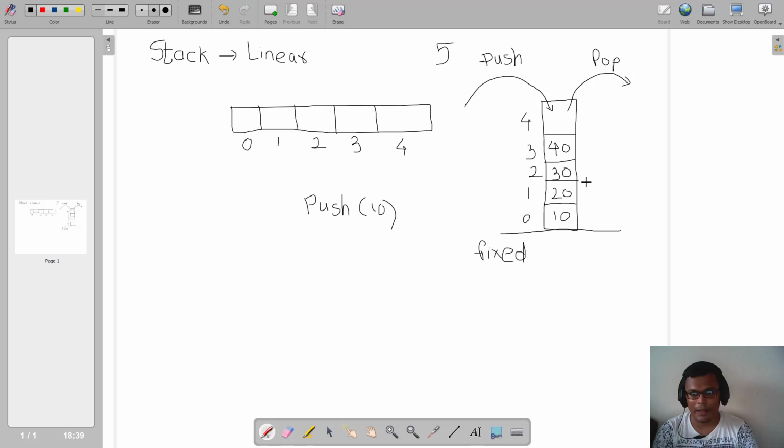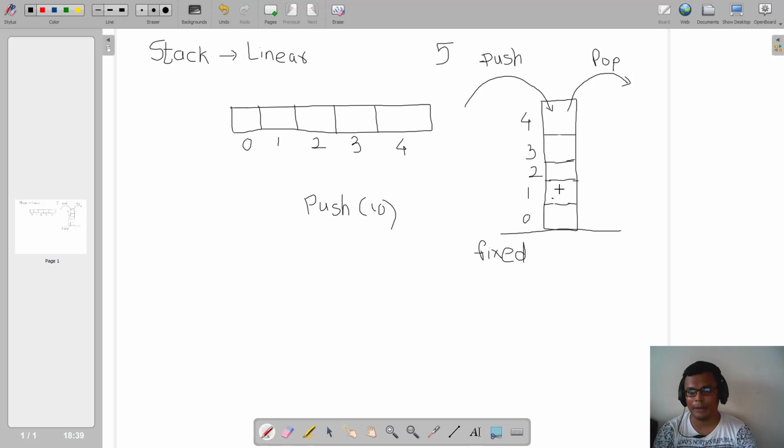So if I apply my pop operation over here, the element that will be popped will be 40. Are you getting this, right? Next time if I apply pop, the element popped will be 30. Next time again if I pop, the element popped will be 20. And finally the element popped will be 10. So this is how our pop operation will take place. Are you getting this, right?